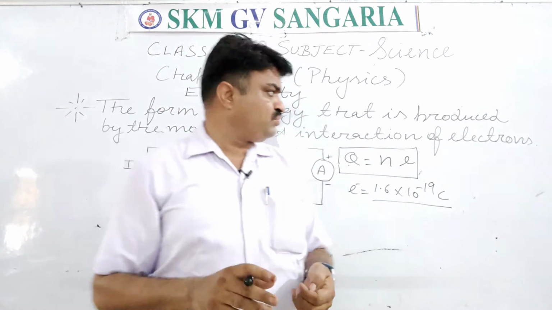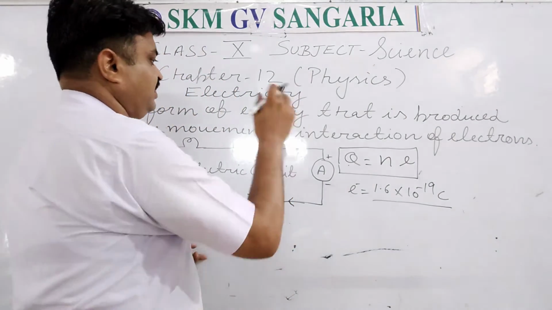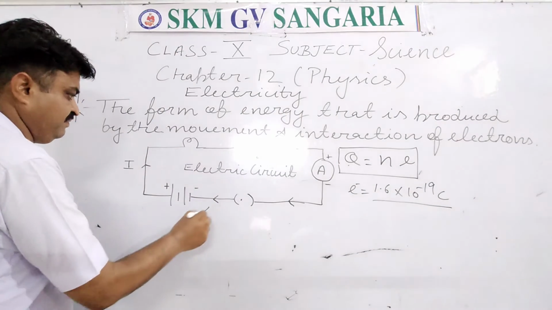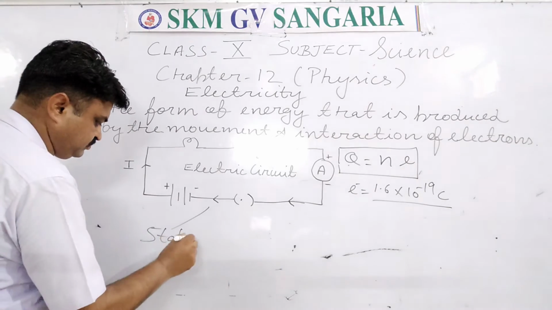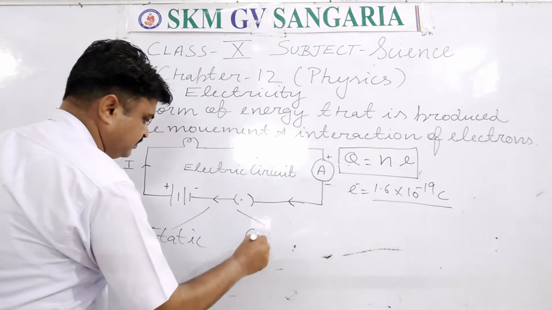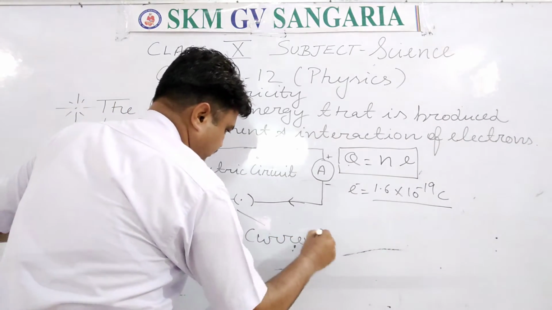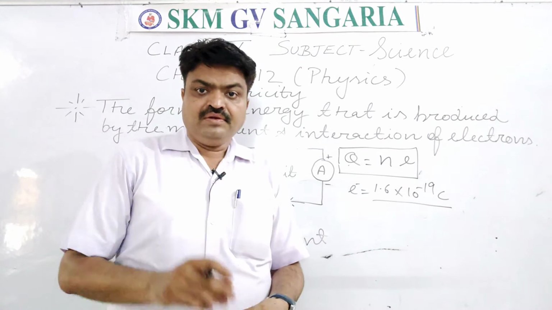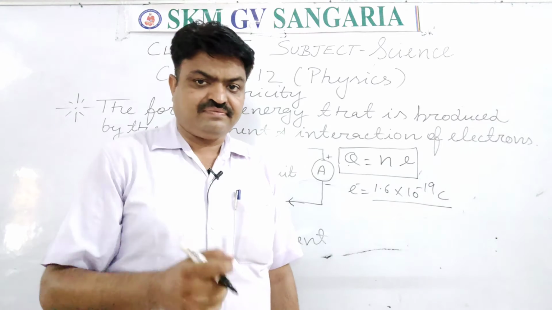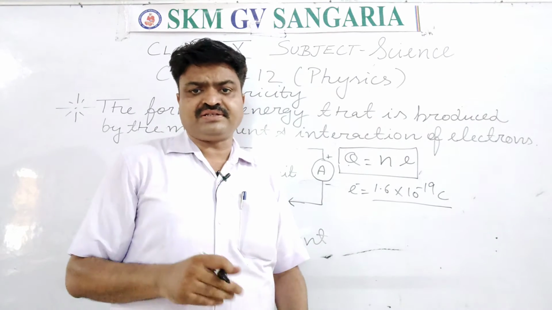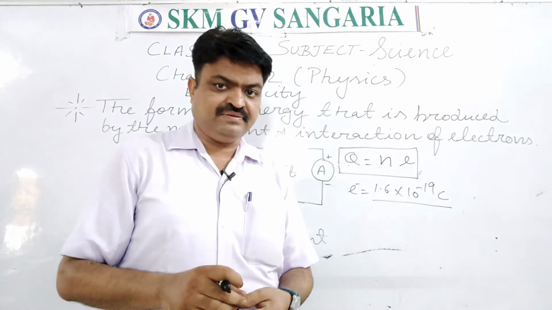So there are two types of electricity: static and current. In static electricity, the charges remain at rest. For this, we can give the example of a battery or electric cell.